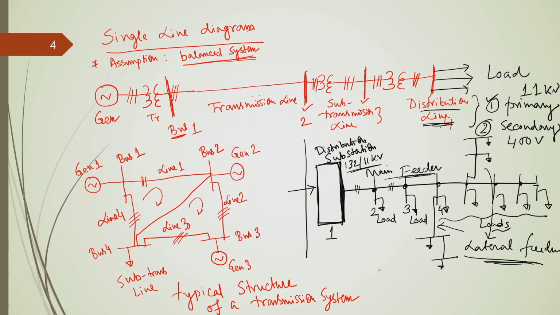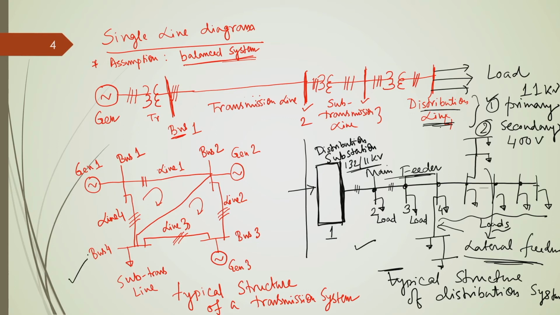Now, if you look at this distribution network, this is a typical structure of distribution systems. If you look at the difference between this structure and the typical structure of a transmission system, one can understand that normally the transmission system is a mesh system having loops.